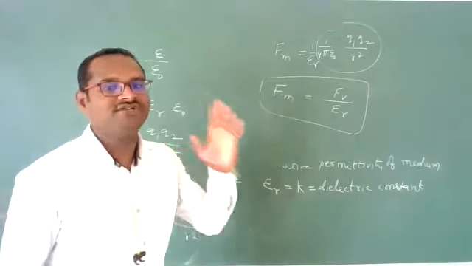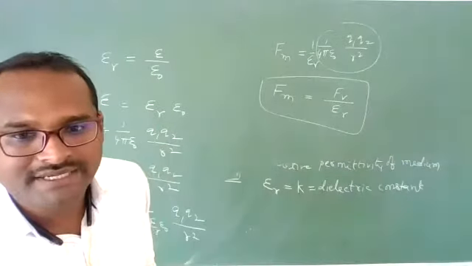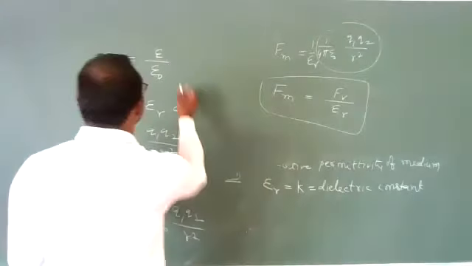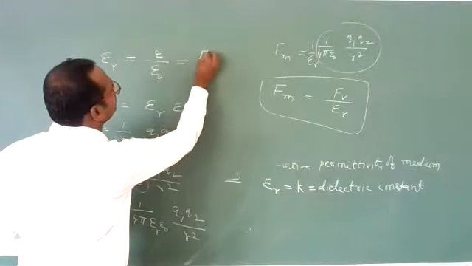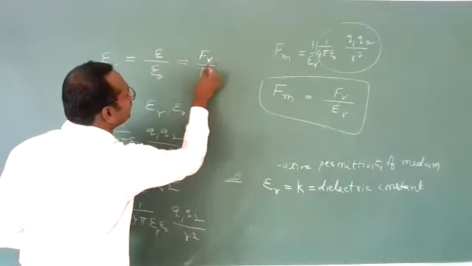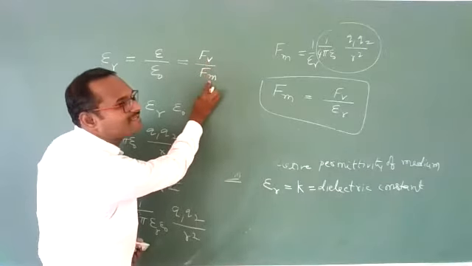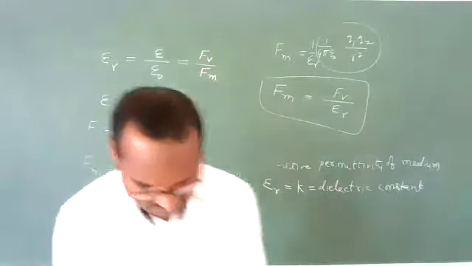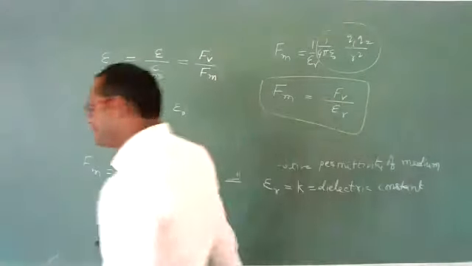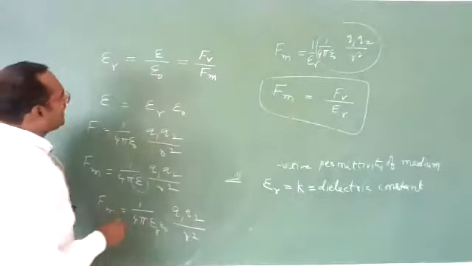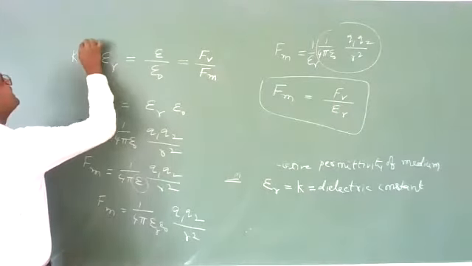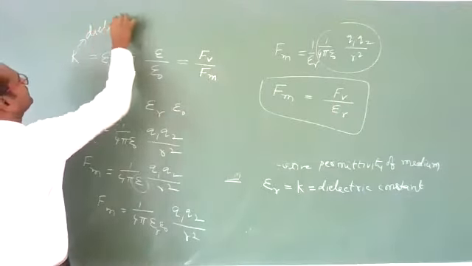Important, and this definition is important for your board exam. Relative permittivity is nothing but the ratio of the force between two charges separated by the same distance when they are placed in vacuum or air to when they are placed in a medium. This is the relative permittivity. Remember this point. I am calling this relative permittivity also something K, and that K is nothing but the dielectric constant.